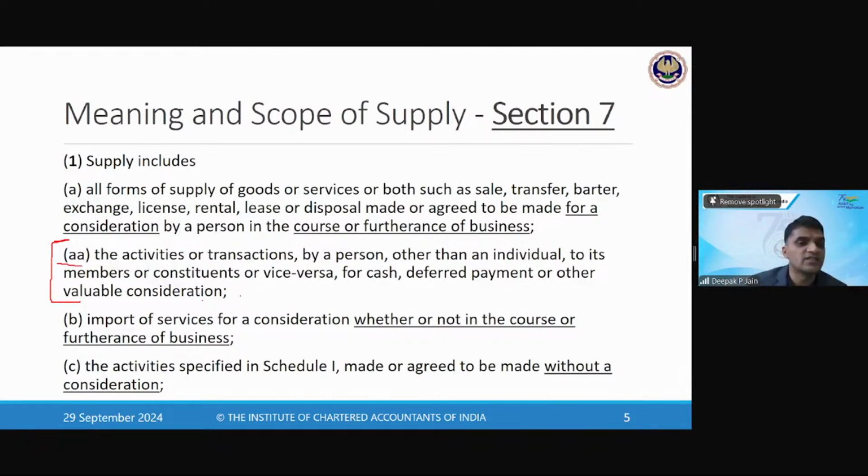Architect services to construct a house in India is an example of import of services. Clause 3, explain again, please.